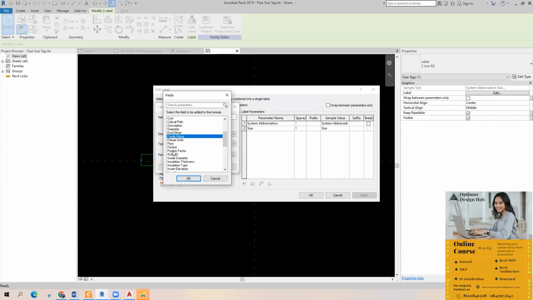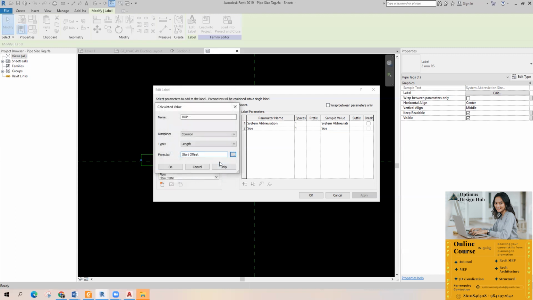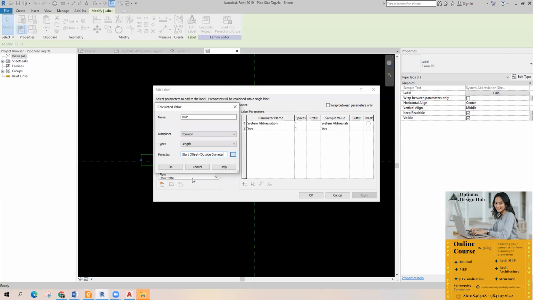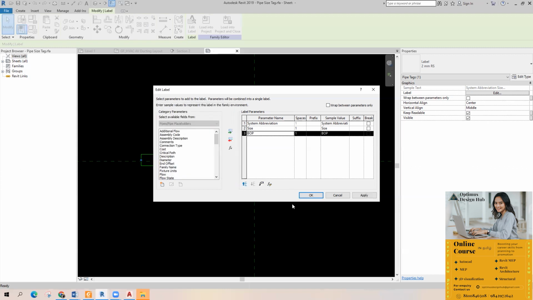Give me a second. So diameter by 2, right? Try it just once. Minus BOP.